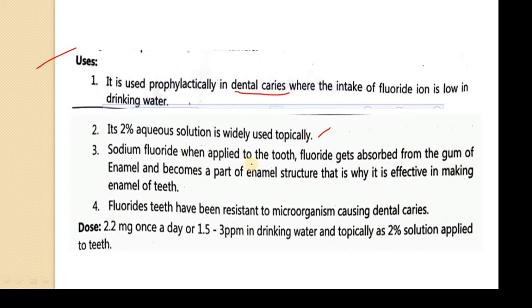Then when sodium fluoride is applied to the tooth, the fluoride gets absorbed from the gum into the enamel and becomes a part of the enamel structure. That is why it is effective in strengthening the enamel of teeth. So when fluoride is deposited on the tooth, it forms part of the structure of your enamel. If this is your tooth, then when it is applied it forms a